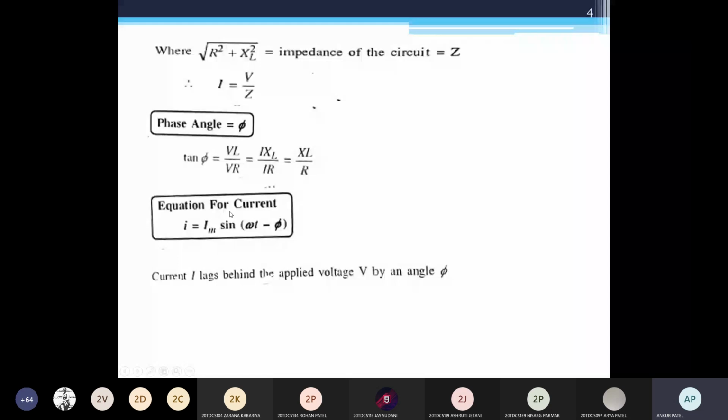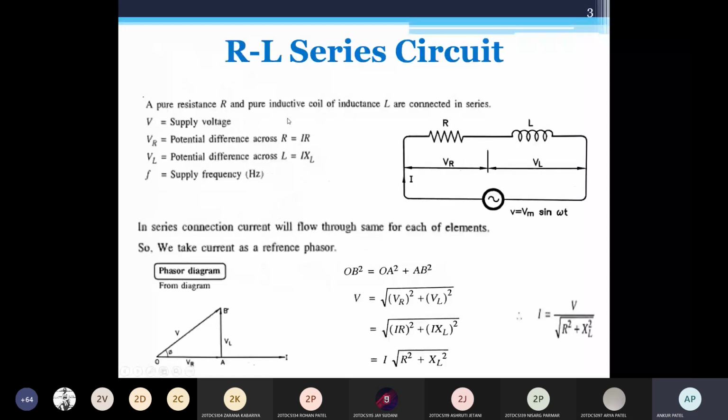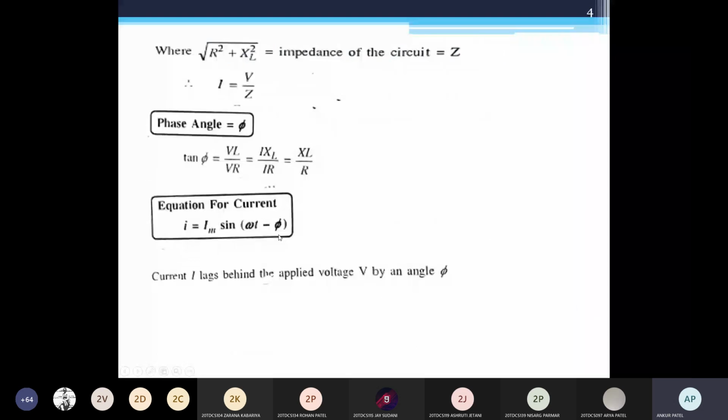Okay, so for this RL series circuit we have the current equation I equal to Im sin omega t minus phi. So V is equal to Vm sin omega t and I is equal to Im sin omega t minus phi. So current I lags behind the applied voltage V by an angle phi.